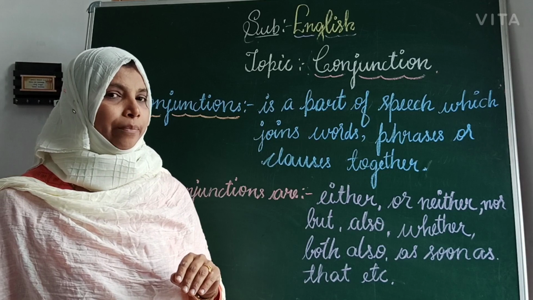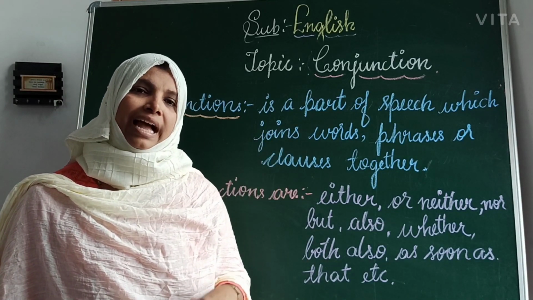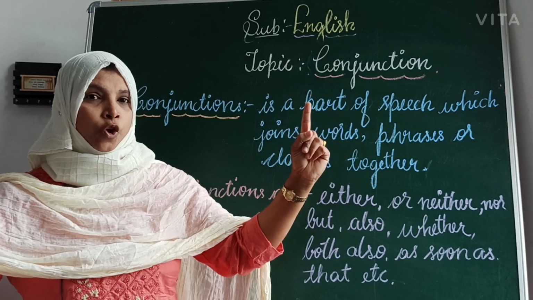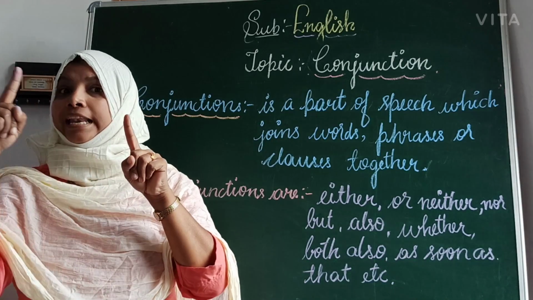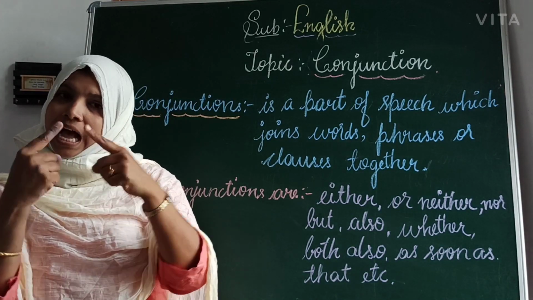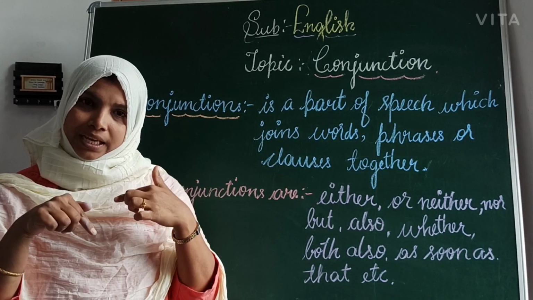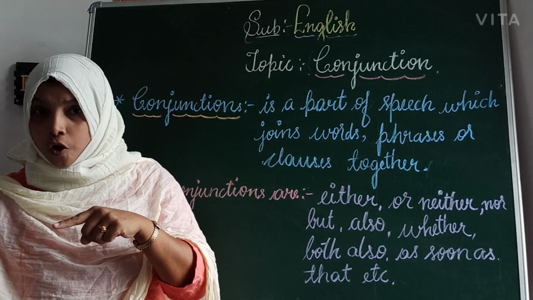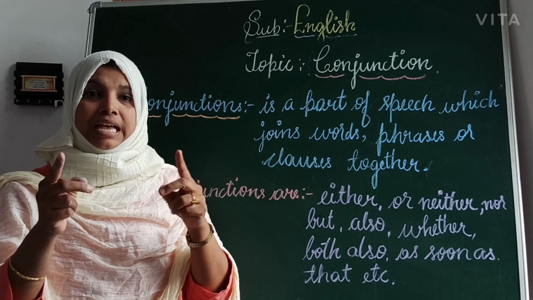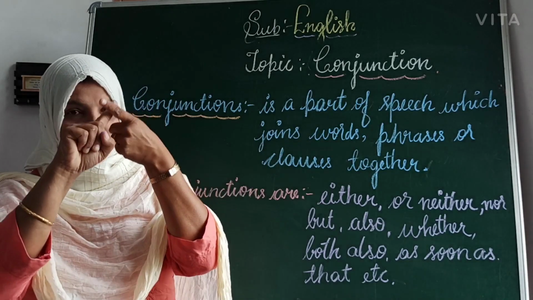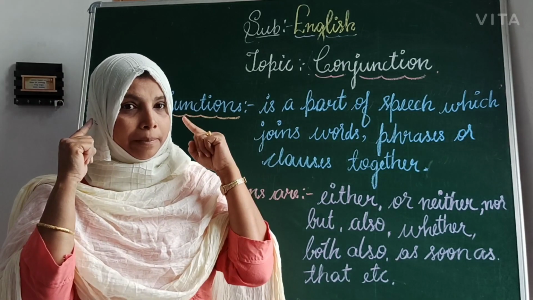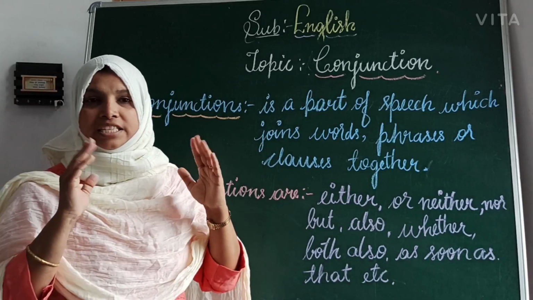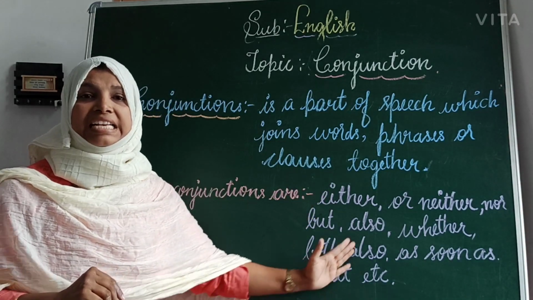For example, I like coffee. I like tea. Two sentences: I like coffee, I like tea. Here what you have to do? You have to join the sentences. I like coffee or tea. I only, because nobody else is coming there. It depends on me. I like coffee or tea. I like coffee and tea. You can use the two words, and and or. Here joining the two sentences is called a conjunction. Keep in your mind, conjunction means joining the sentences. These are all words that occur in conjunctions.